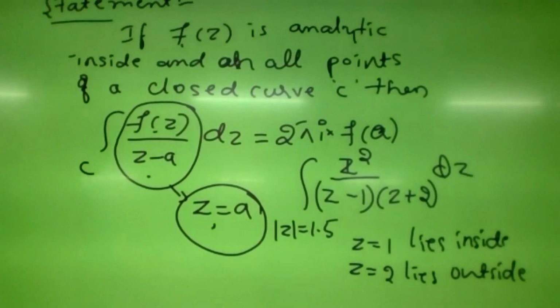What we have taken is f of z as z square by z plus 2. If we replace z by 1, f of 1 will be 1 by 3.